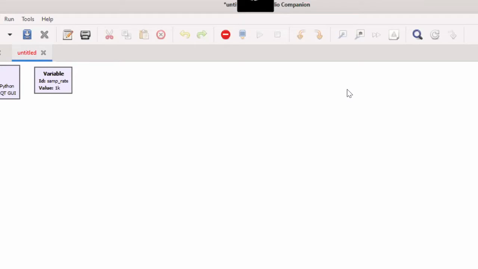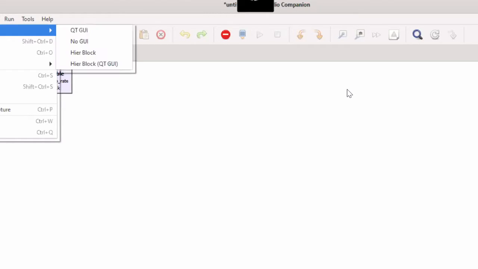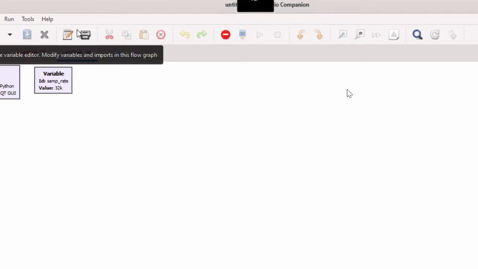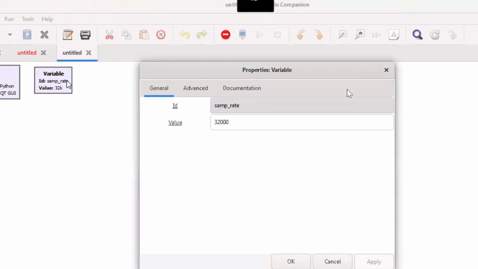Here you see, File is there. Just go to the File, then open New and open the QT GUI. Then this is the platform for your GNU software. Then what you have to do? You have to change the sample rate. For the sample rate change, just double click on this variable.